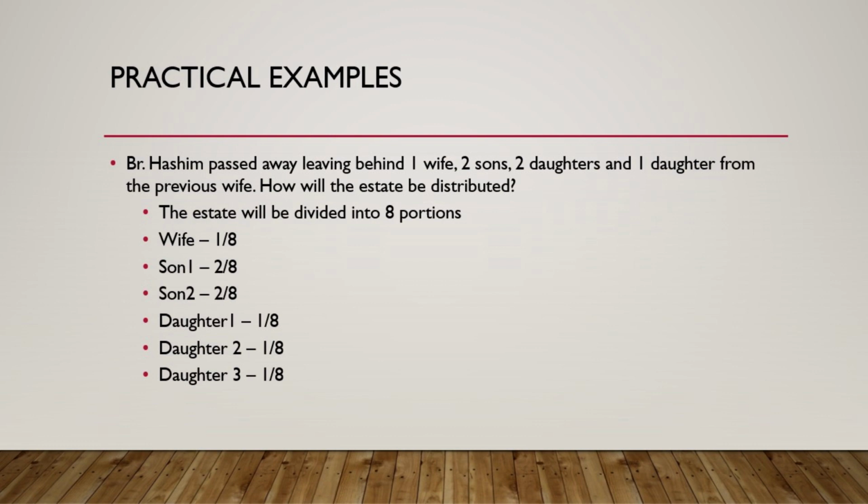Now in the net value, there may be property. So property can be separately calculated, and the business can be separately calculated. So their portion in the property also has to be explained, and their portion in the business also has to be explained. It has to be told to them, and they cannot be forced. If they willingly say, no, for now let it be, but our portions are there in this,